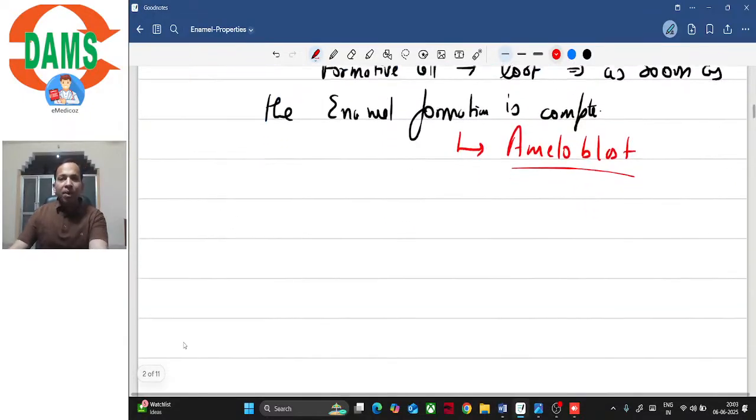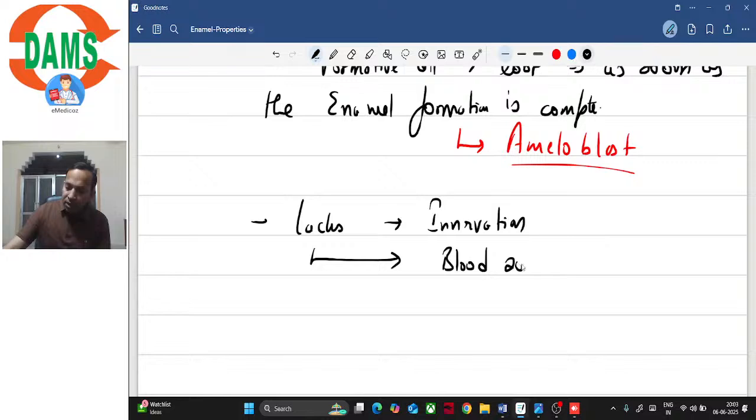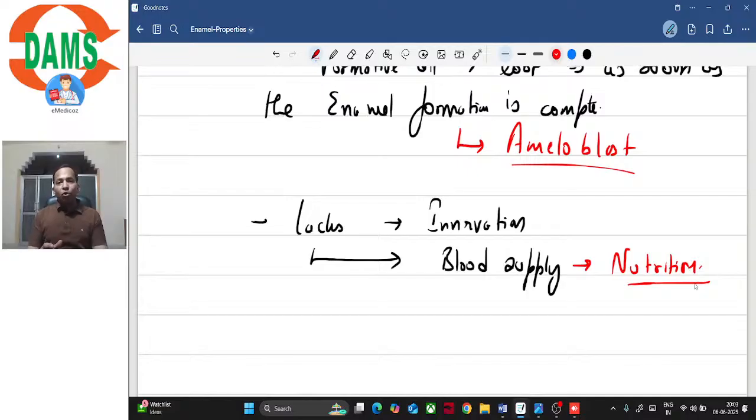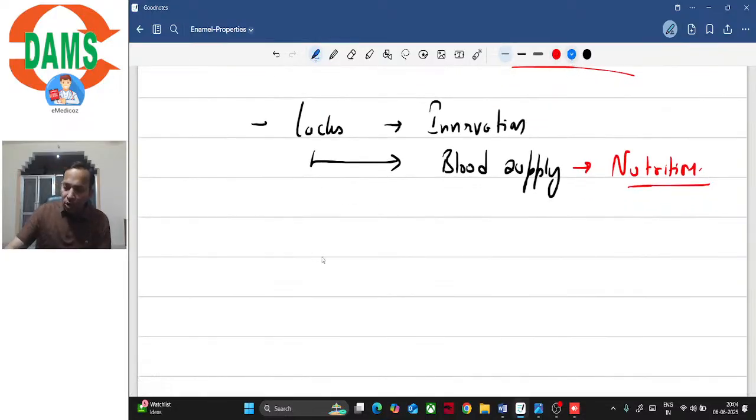What else? Apart from the loss of formative cells, enamel also lacks innervation, and it also lacks blood supply, or you can say it lacks a source of nutrition. So it lacks any source of nutrition, it lacks innervation, and it does not have any formative cells. For that reason, enamel is also known as a non-vital tissue, isn't it?